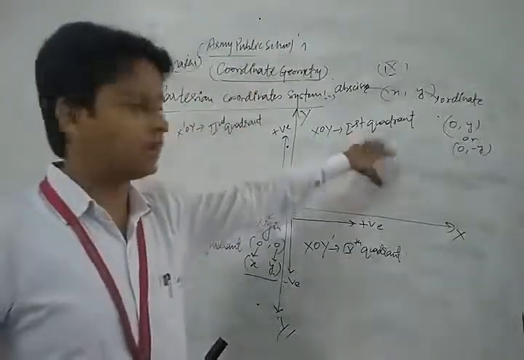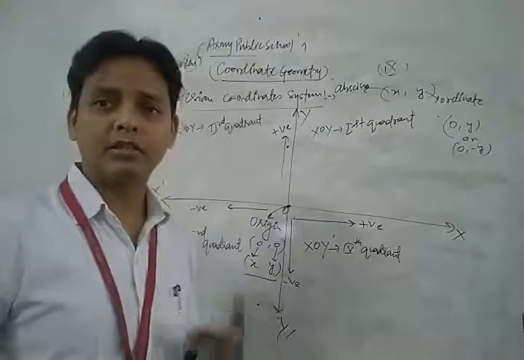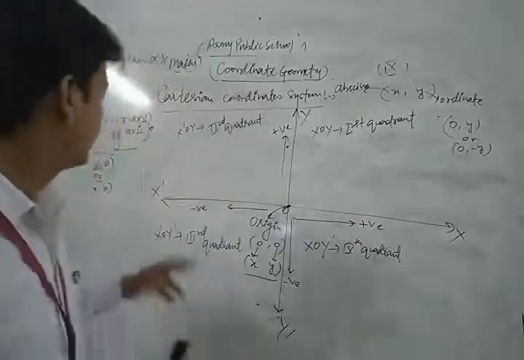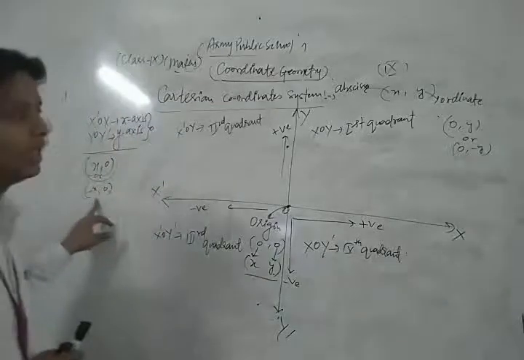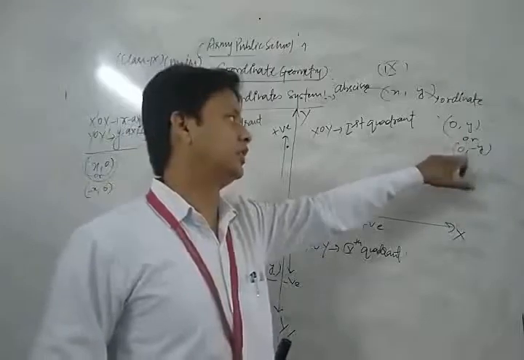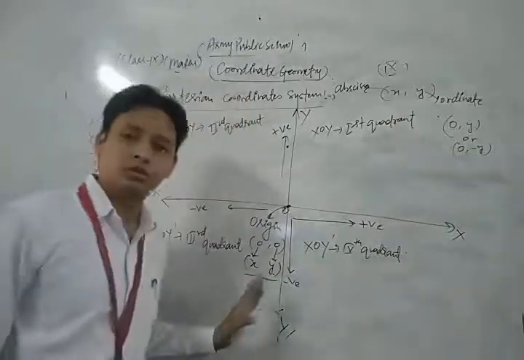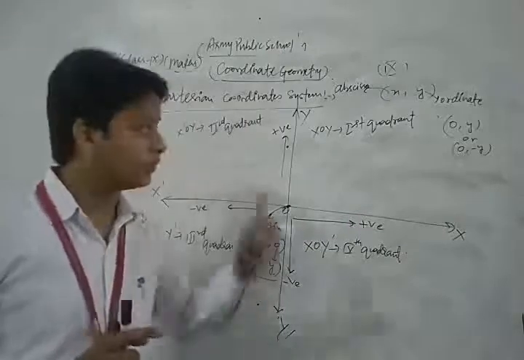So in this way we clear the concept of quadrants. The set of all points which lie on the x-axis is always (x, 0) or (-x, 0), and the set of all points which lie on the y-axis is (0, y) or (0, -y). Okay. And we also clear the concept of origin. We clear the concept of ordered pair.